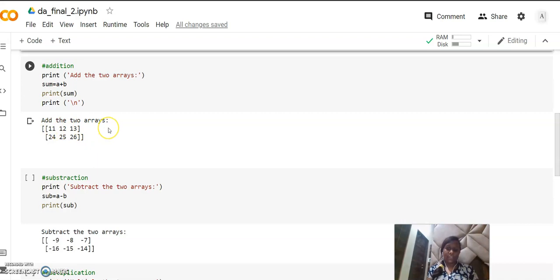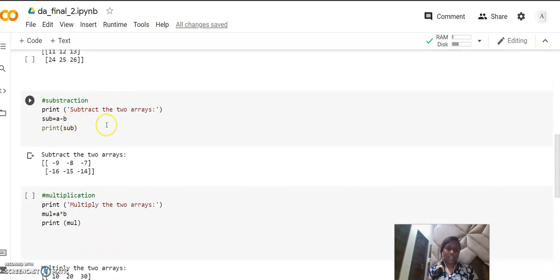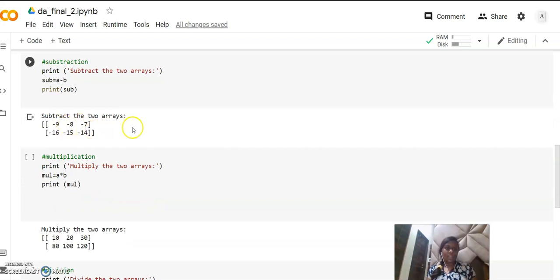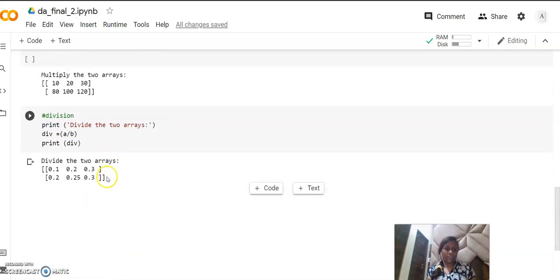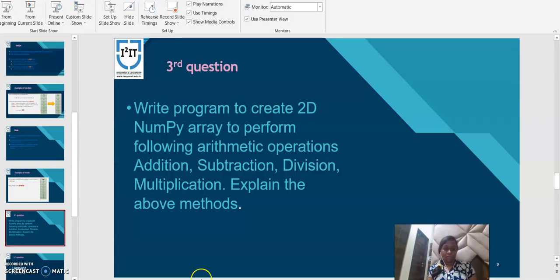We get this addition, then subtraction, then multiplication, then division.